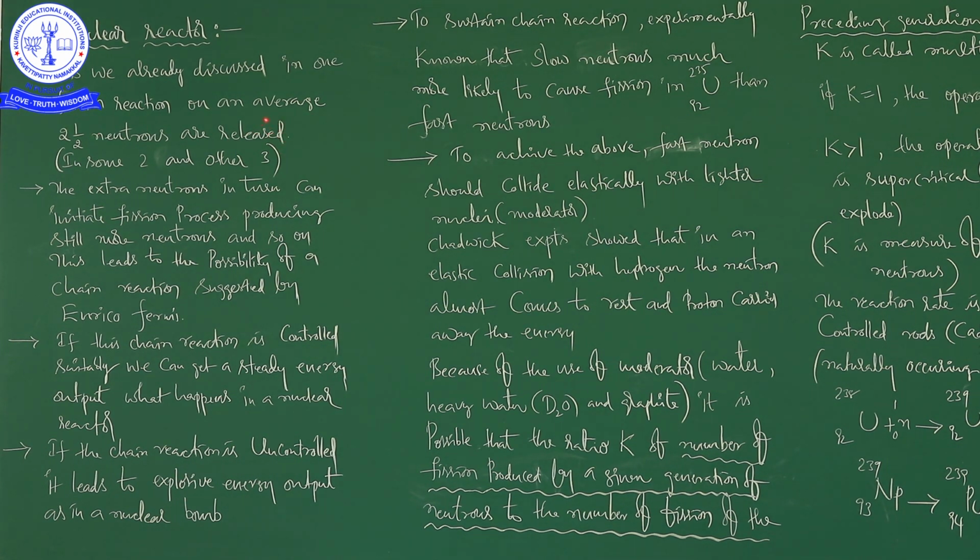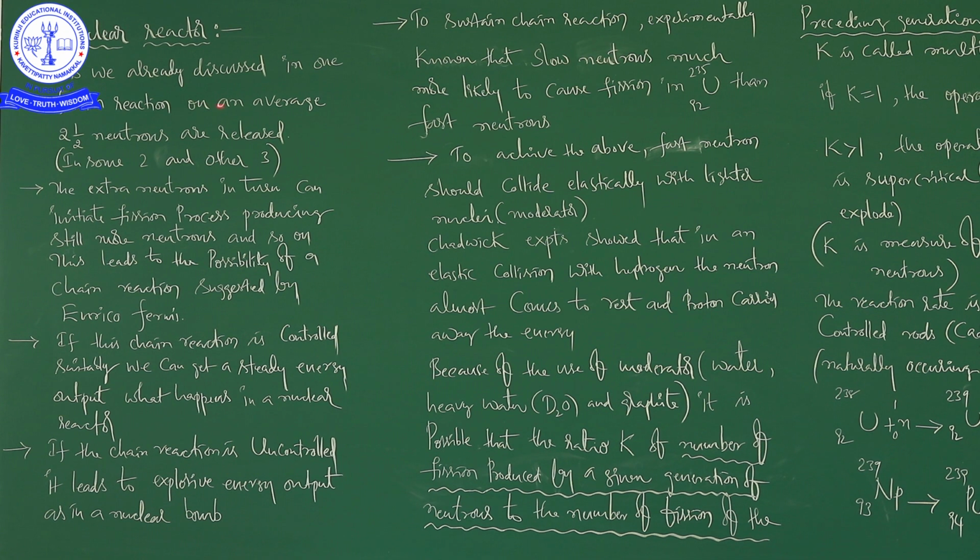In the last class I gave 3 nuclear fission reactions. In one case 3 neutrons were produced, in the next case 4 neutrons, and in the last case 2 neutrons were produced.